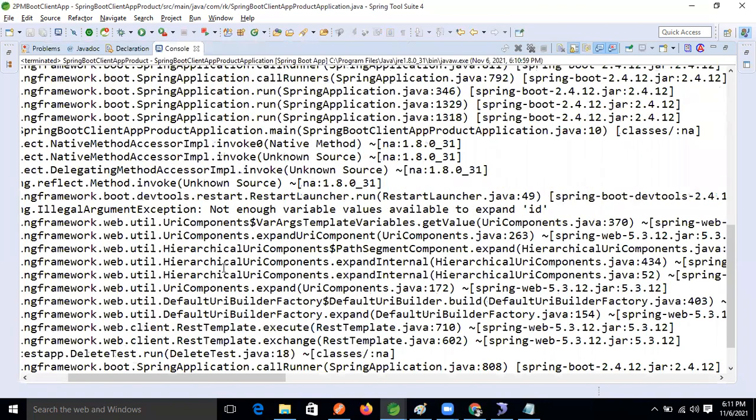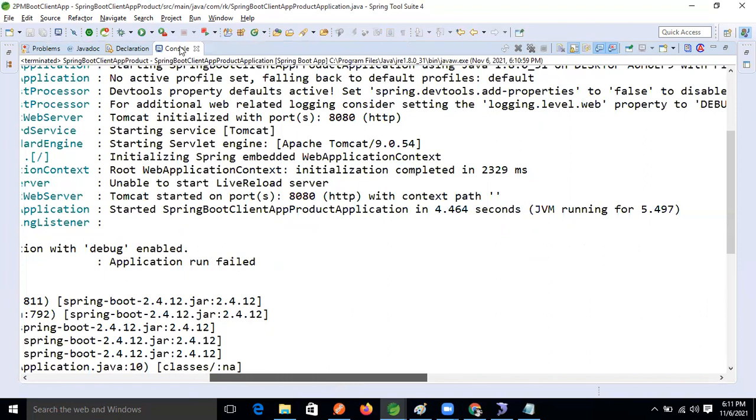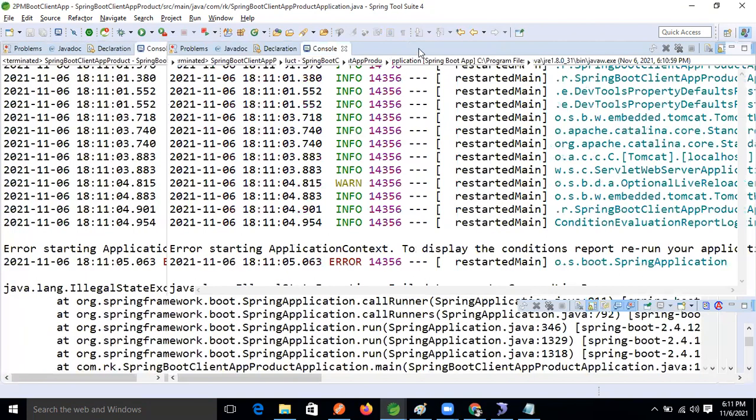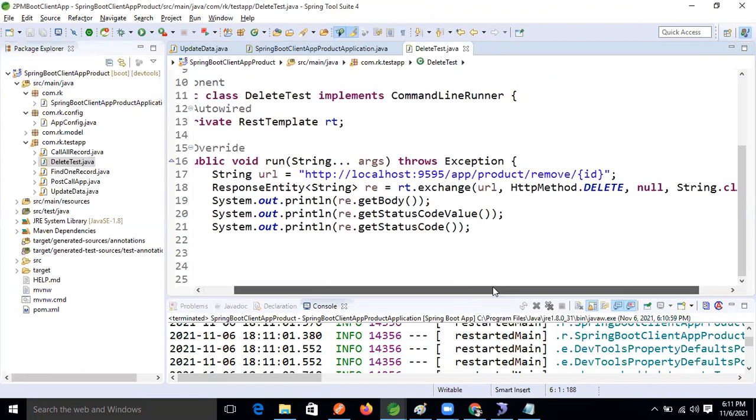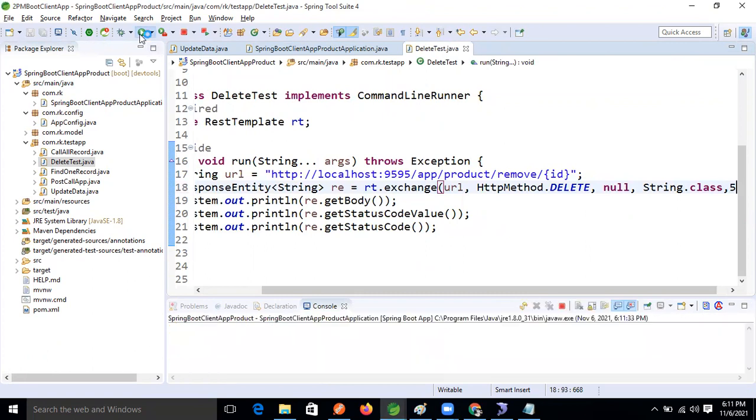Ravi says we did not pass the ID. ID is not there. Yes, 5. So here, comma, and we will have to pass the 5. Very good observation, appreciated. Now run.